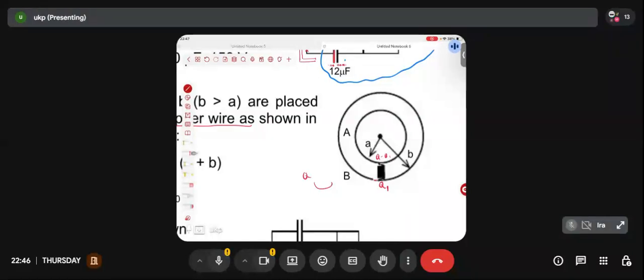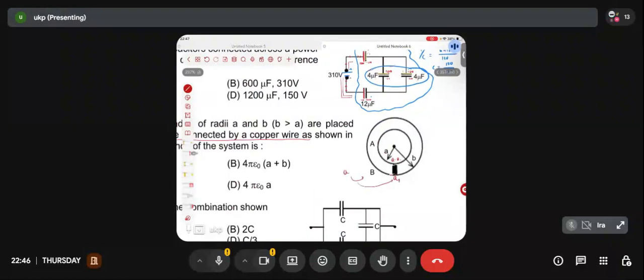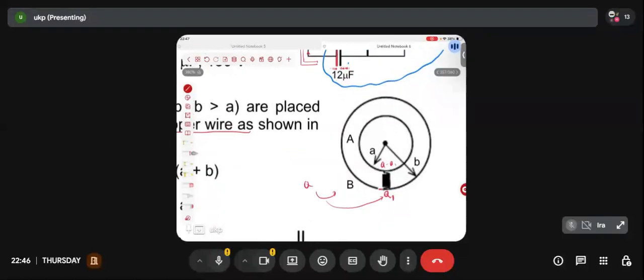Sir, tell us one thing. Is this Q1 charge present on the outer surface of the outer conductor or on the inner surface? Bhai, I don't know. All I know is I have given a charge Q to the system, and I'm assuming out of this Q amount of charge, Q1 resides on the outer sphere, and the rest of the charge, Q minus Q1, is present on the inner conductor. Is it clear what I'm saying? Does it make sense? Now, what is the potential of the inner sphere? Let's take a point on the surface of the inner sphere and tell me what is the potential of the inner sphere.